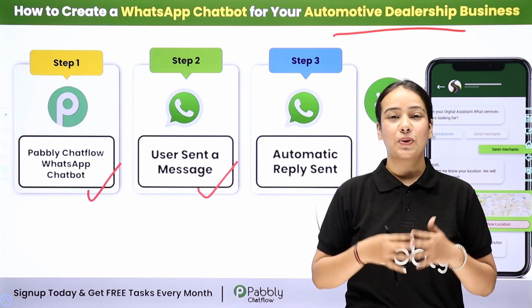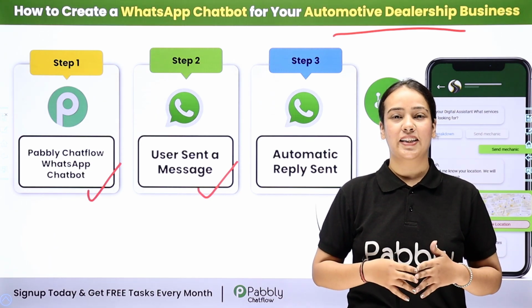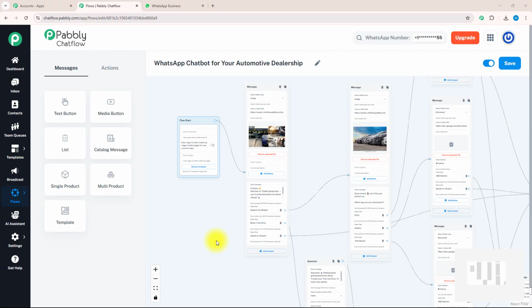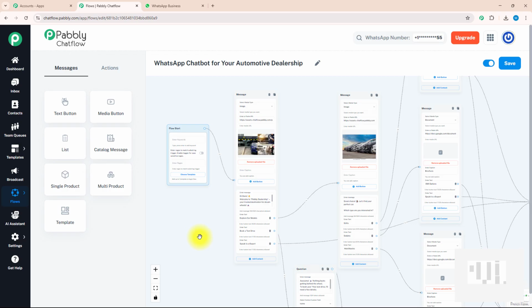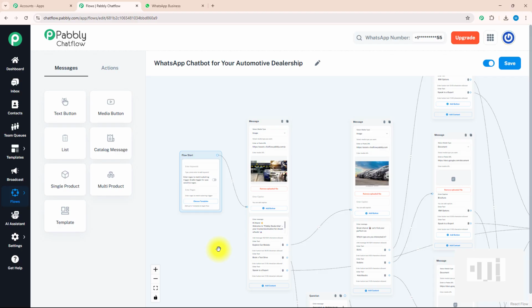If you want to know how to create this amazing chatbot for your own business, then let me take you to my screen. Welcome to my screen. In this video, I will tell you how to create a chatbot for your automobile dealership by using Pabbly Chatflow. This chatflow will automatically respond to people's inquiries, collect their details and guide them through the inquiry process. So let's get started. As you can see, I have already made this chatbot using Pabbly Chatflow. Let me show you its real-time working.